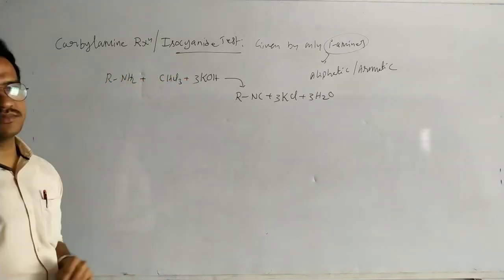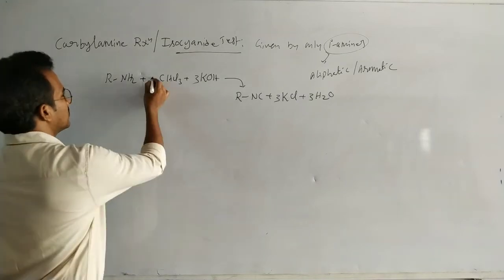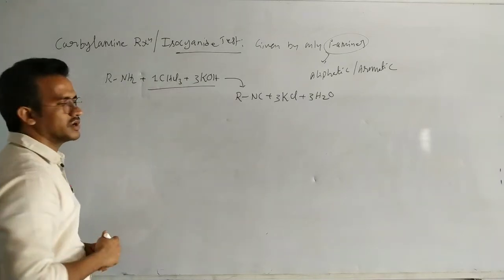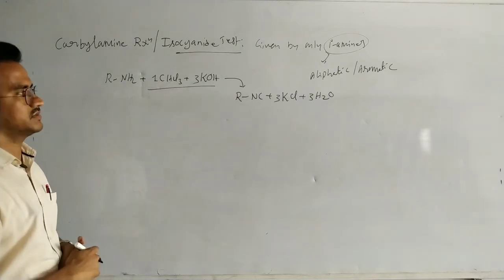Here 1 mole of chloroform and 3 moles of KOH are consumed in this reaction.